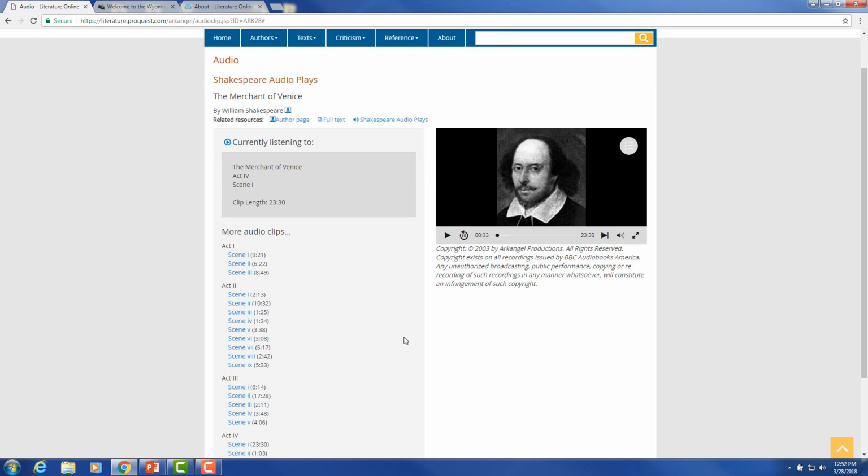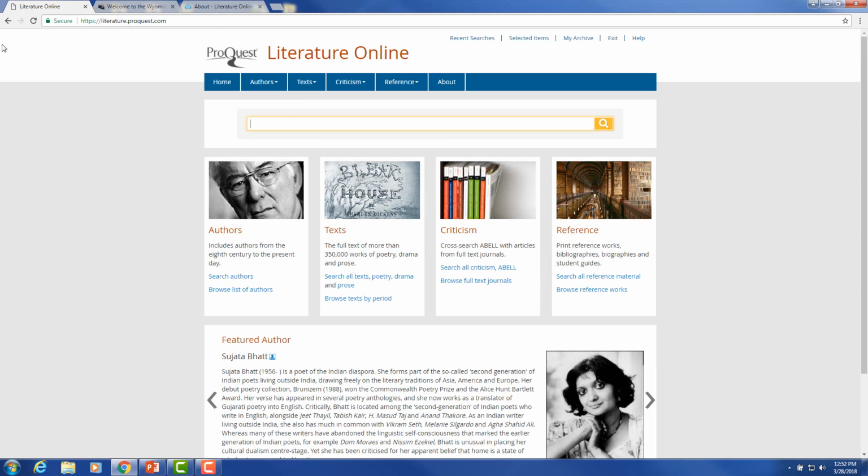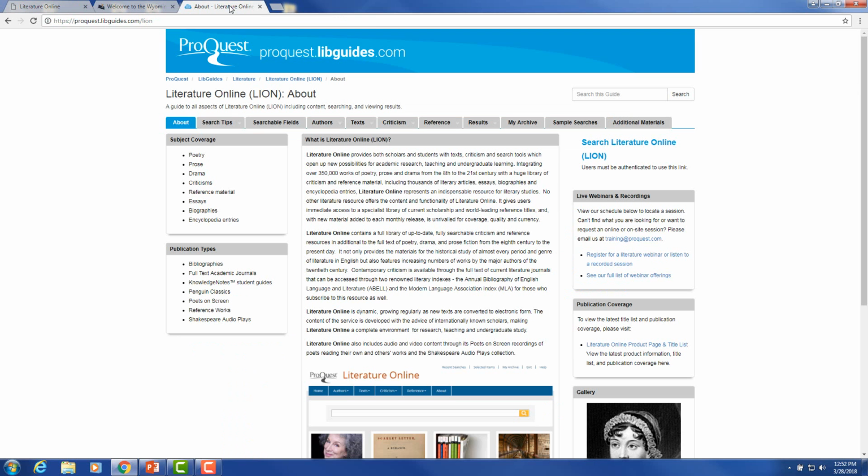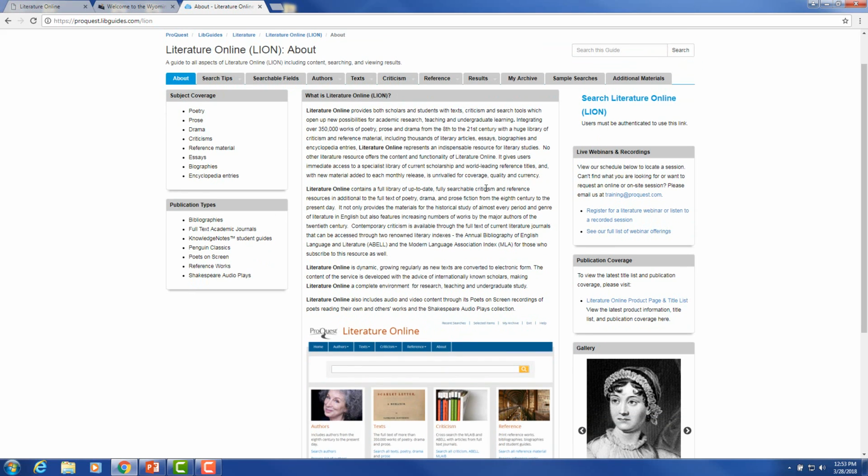What a wonderful way to be able to see the text and hear this being presented. ProQuest has a LibGuide. They have a whole suite of ProQuest LibGuides, and one is on Literature Online. This will be useful to take a look at. There's search tips, searchable fields, and then browsing the author's criticism, reference, things like that. You'll also see some sample searches. On the right, you'll see that you can go to some of the recorded sessions or see if there's a live one coming up.